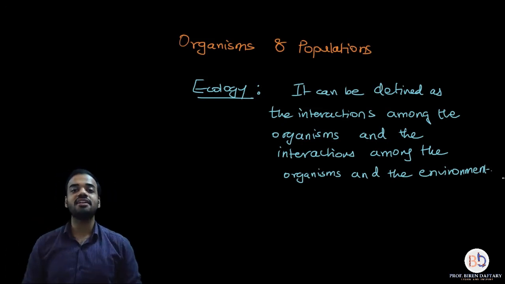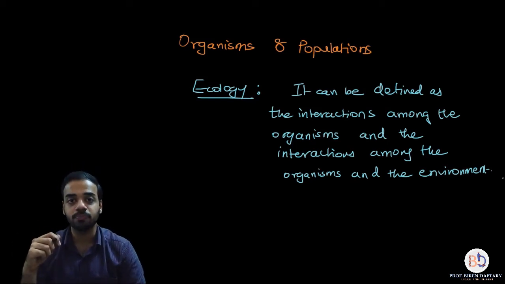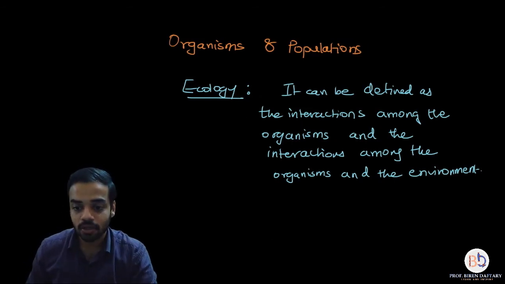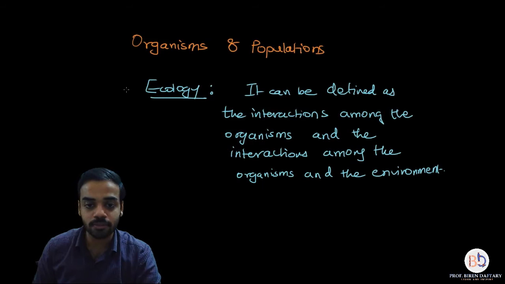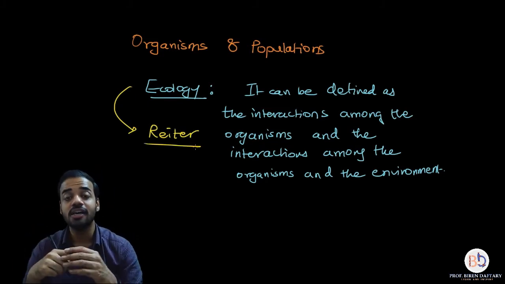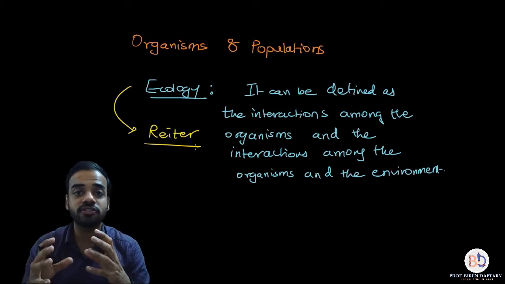Now the next thing that we need to study is who coined this term ecology. There was a person called Reiter. I will write down his name. This term was coined by Reiter. He was the person to discover this term ecology. However, he was not the one who used it vastly. Okay, there was a person called Haeckel.